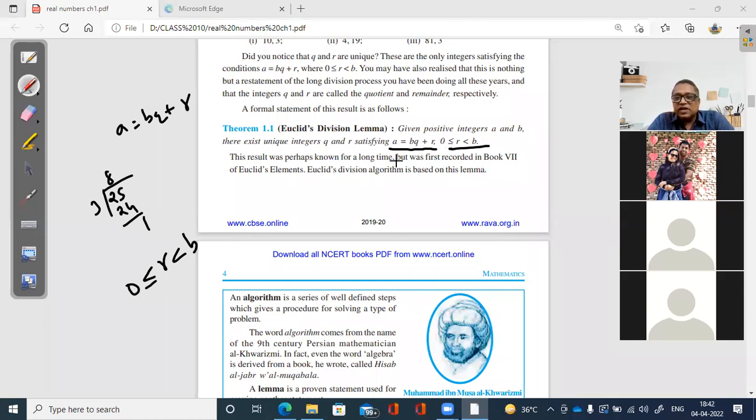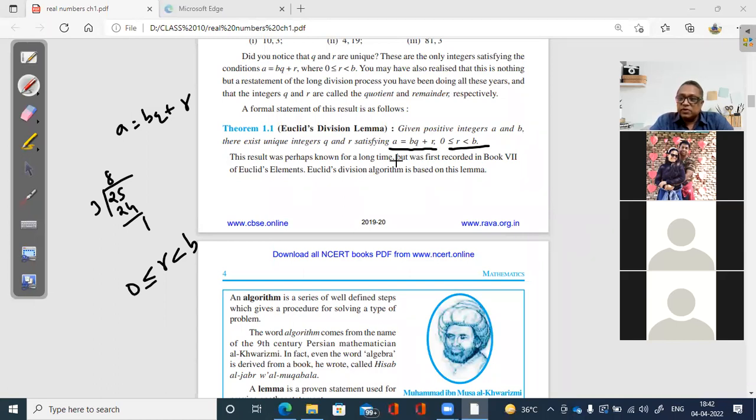Given positive integers a and b, there exist unique integers q and r satisfying a equal to bq plus r, where r is greater than equal to 0 and less than b. ठीक है, समझ में आ गया होगा अब तो कि क्या है ये a is bq plus r, and why do we write r greater than equal to 0 and less than b.